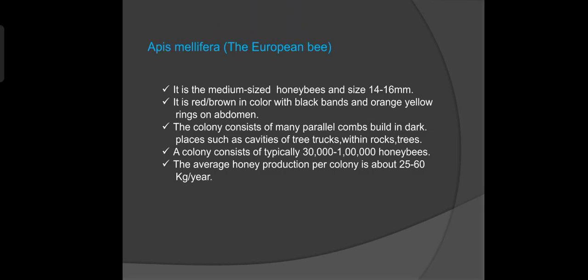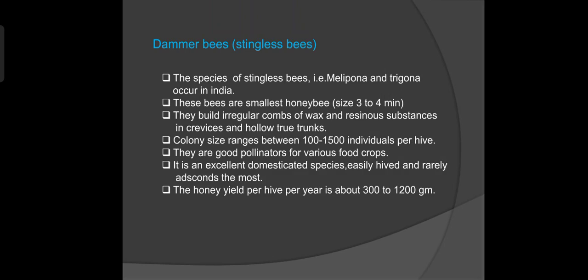It is highly popular in the agricultural field, and it is also a good pollinator. Then let's see the characteristics of the dammer bee. The dammer bee is also called the stingless bee, which is domesticated in South India due to its efficiency to visit tiny flowers and also the value of its honey in the medical sector. They are Melipona and Trigona.